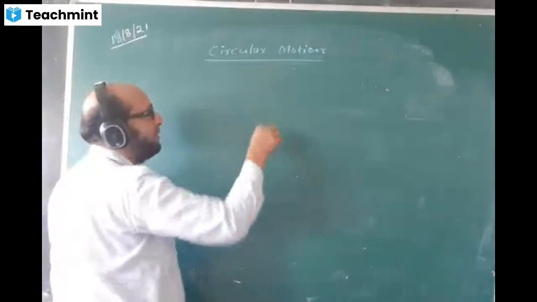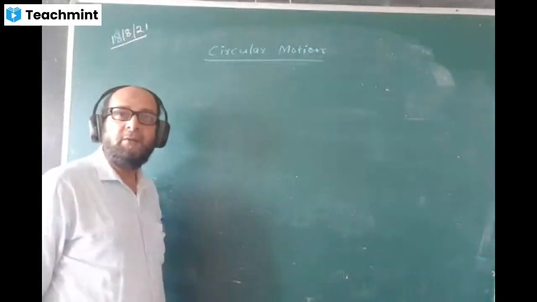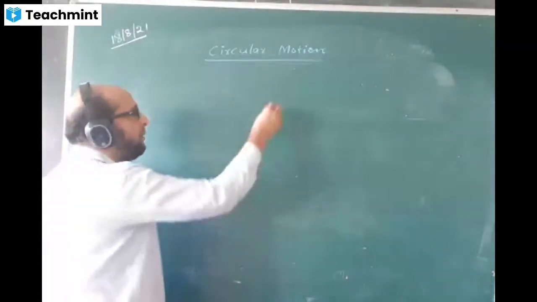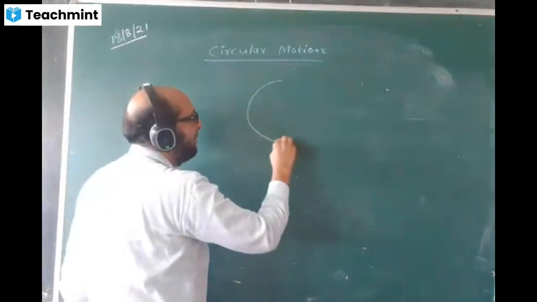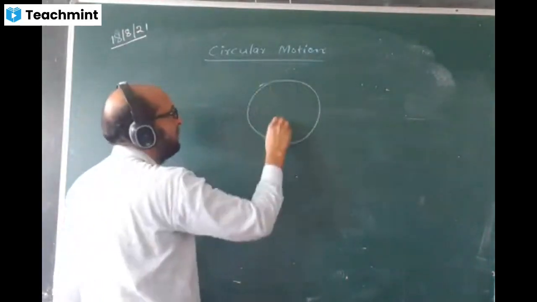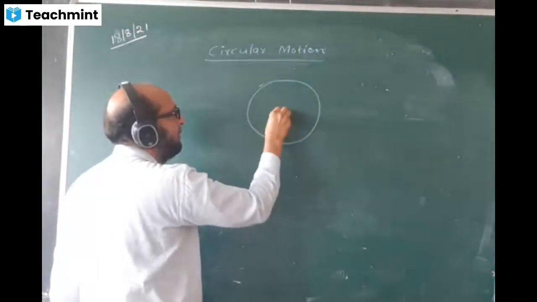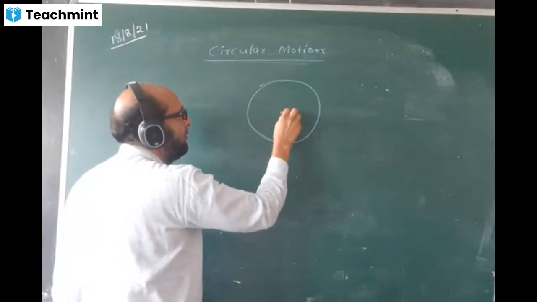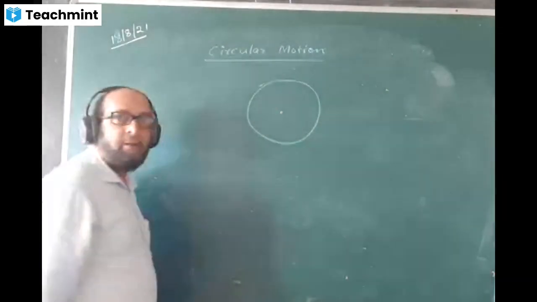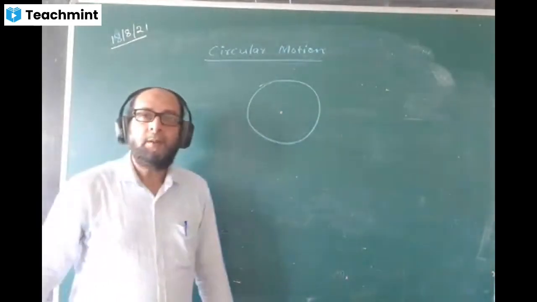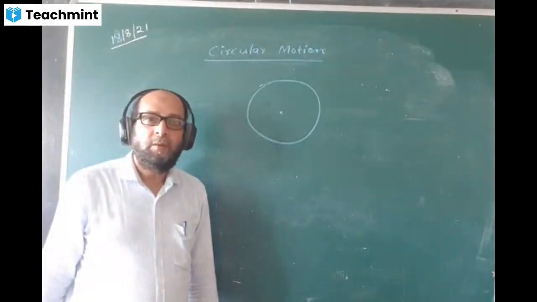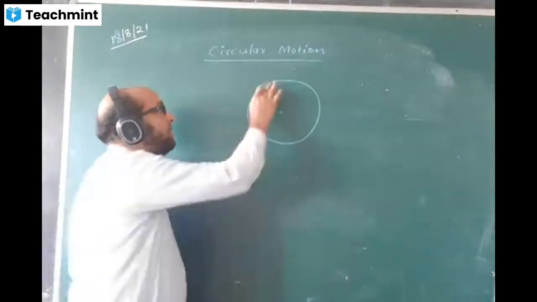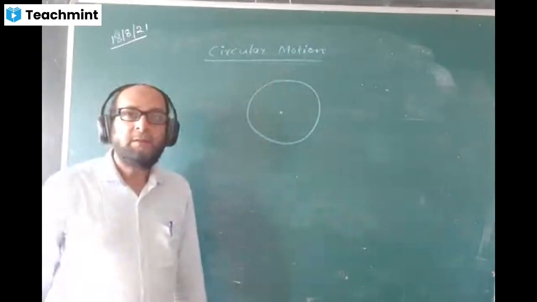Okay, circular motion is a new chapter we are starting today. When a body moves along a circular path like this, the radius of the path may be r. Such a motion is called circular motion.